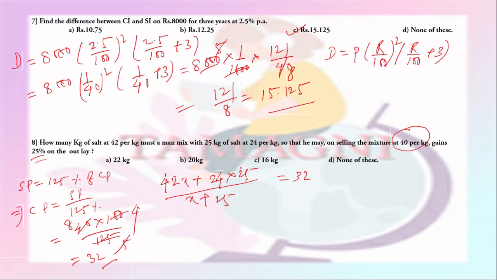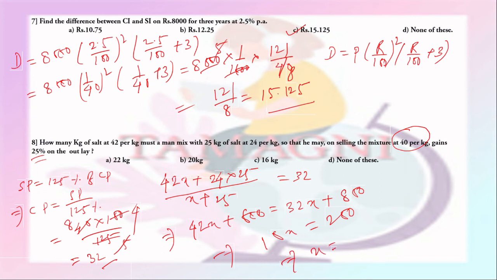So total price by total quantity is actually the CP. So this gives 42x plus 600 will be equal to 32x plus 800. So 10x will be equal to 200. From here we get x equal to 20. So the quantity to be mixed is 20 kg. So option B is the right answer.